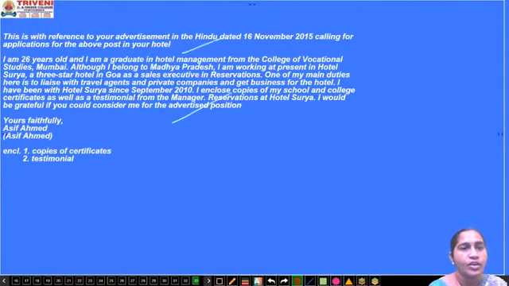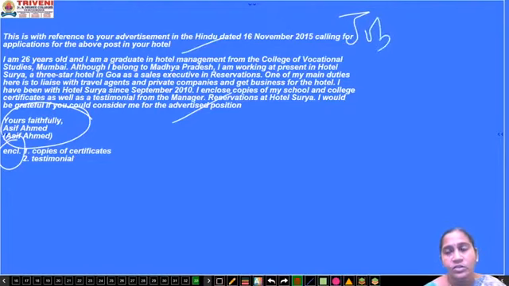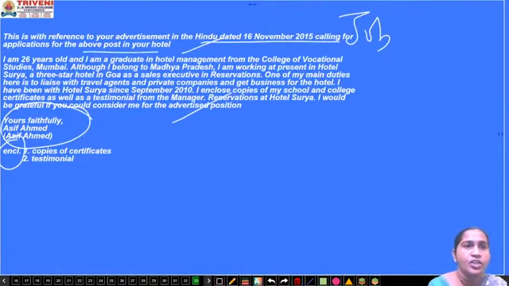Next one, this is the body of the letter. Then complimentary close. See this enclosure here. This is a job application letter, right? When you write a job application letter, you write it on the basis of an advertisement which you have seen somewhere in the paper. See here, The Hindu, dated November, for the post in your hotel.